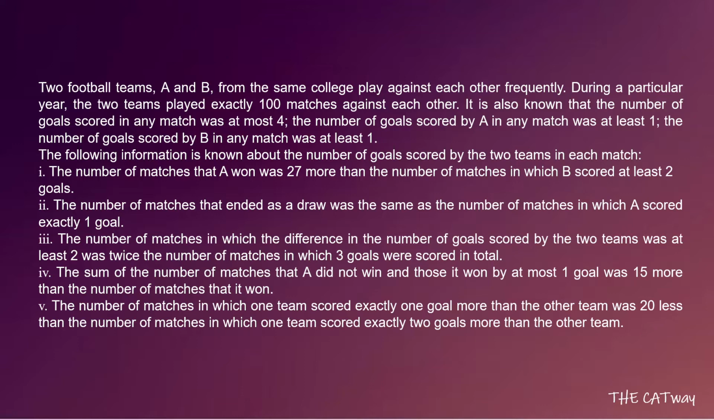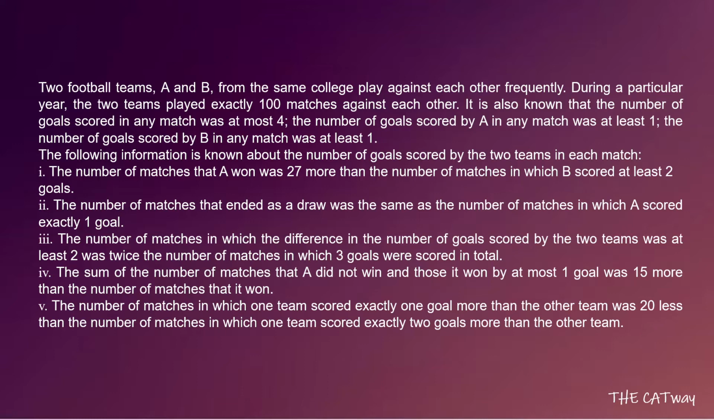So the question says that two football teams A and B from the same college play against each other frequently. During a particular year, the two teams played exactly 100 matches against each other. It is also known that the number of goals scored in any match was at most 4. The number of goals scored by A in any match was at least 1, and the number of goals scored by B in any match was at least 1. So both the teams are definitely going to score 1 goal each.